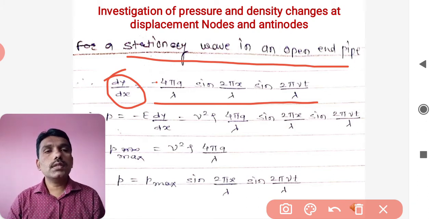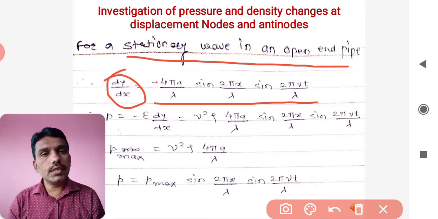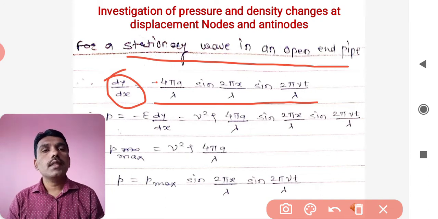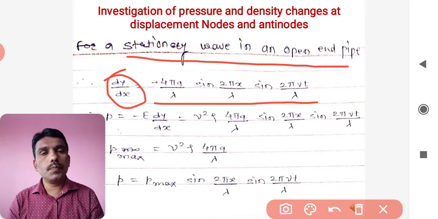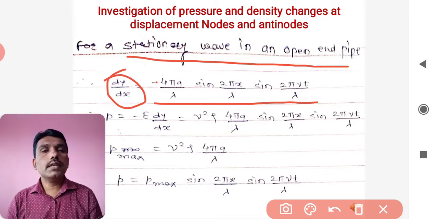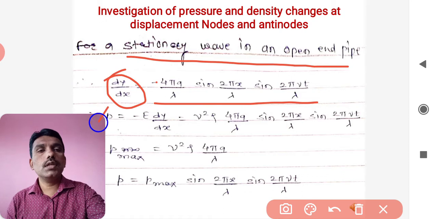And this is what the strain is going to be as far as the stationary wave and the open end organ pipe are concerned. In this case this dy by dx is nothing but your strain, and it is given with the same relationship. You can check anytime, you will find the same relationship. Now as far as the excess pressure part is concerned, here it is shown.